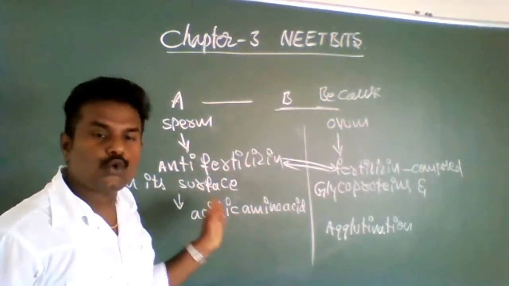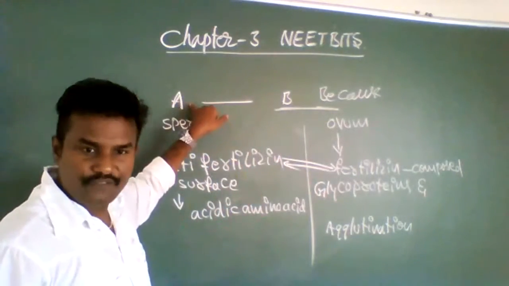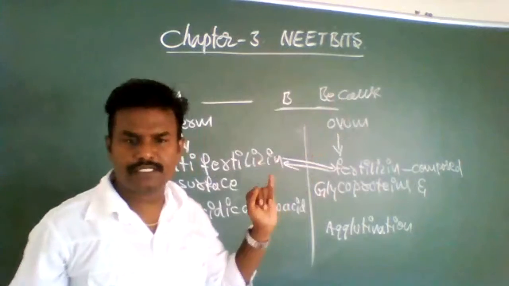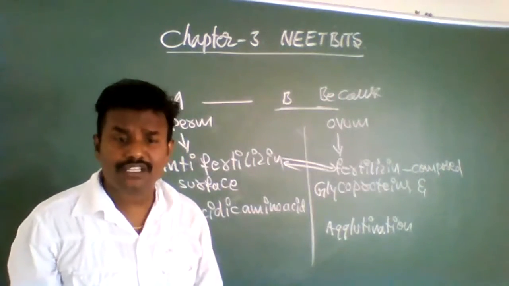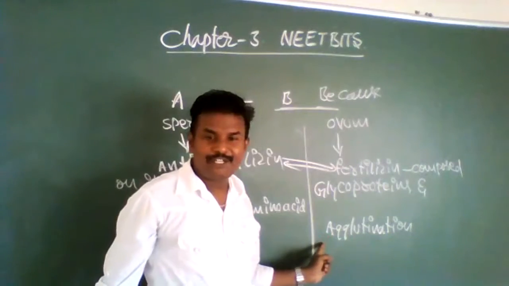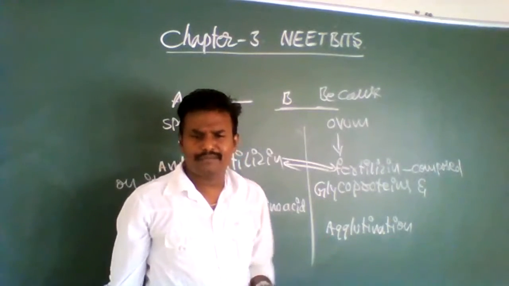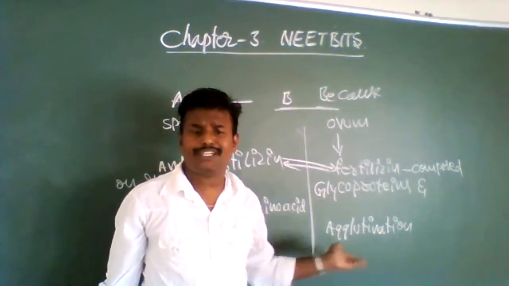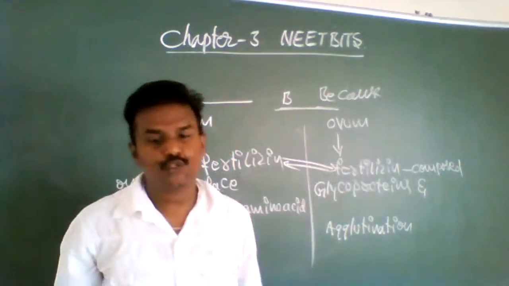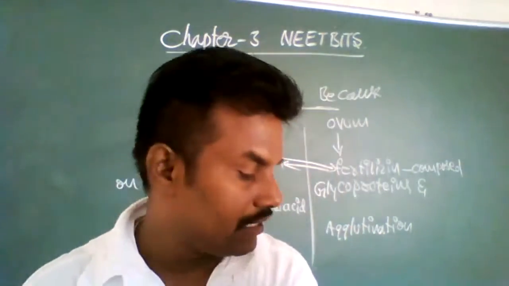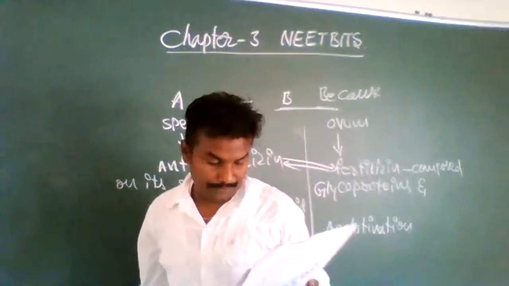So according to the question, A is one type of species, B is another type of species. Therefore, these two are not compatible, not matching. If any cells are mismatching, agglutination occurs. If compatible, the process proceeds. So the fourth option is the correct option.